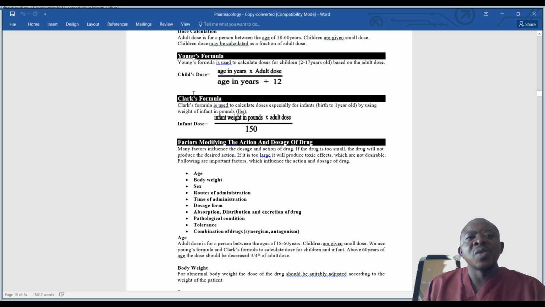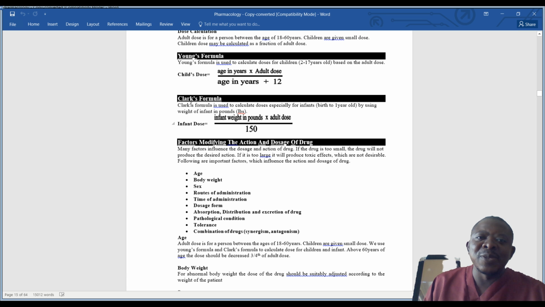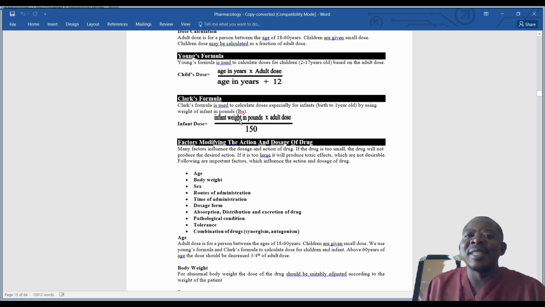So when you look at all these formulas, it's important that you know how to convert weight to pounds when you're using Clark's formula, so that you can find the right dose.